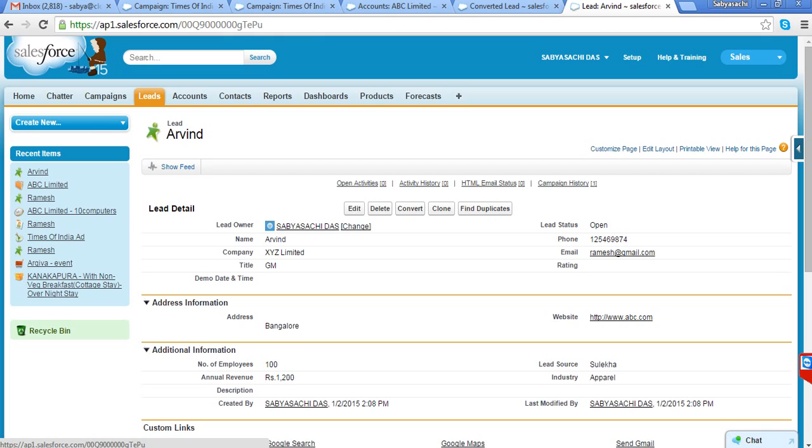Sandeep and Ramesh, any discussion on lead object, campaign object? Yeah, Sabya, the question is in line with the last topic we discussed, campaign to lead. In one campaign there may be multiple leads, maybe 100 or 200 attendees for that campaign, right?